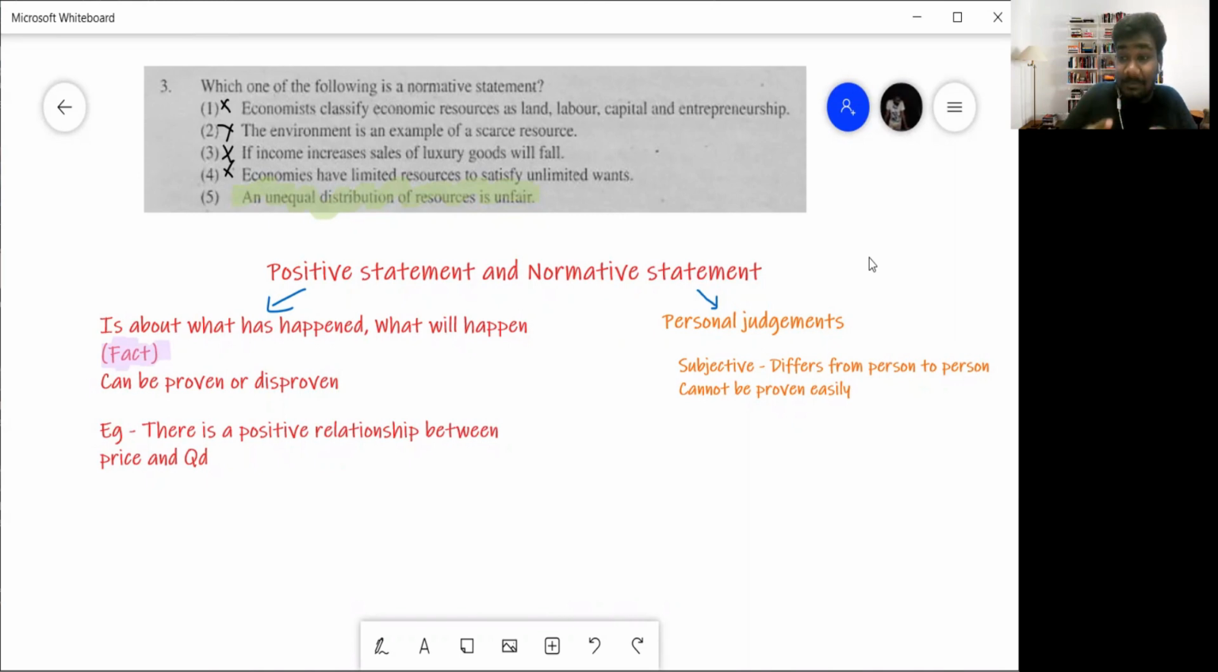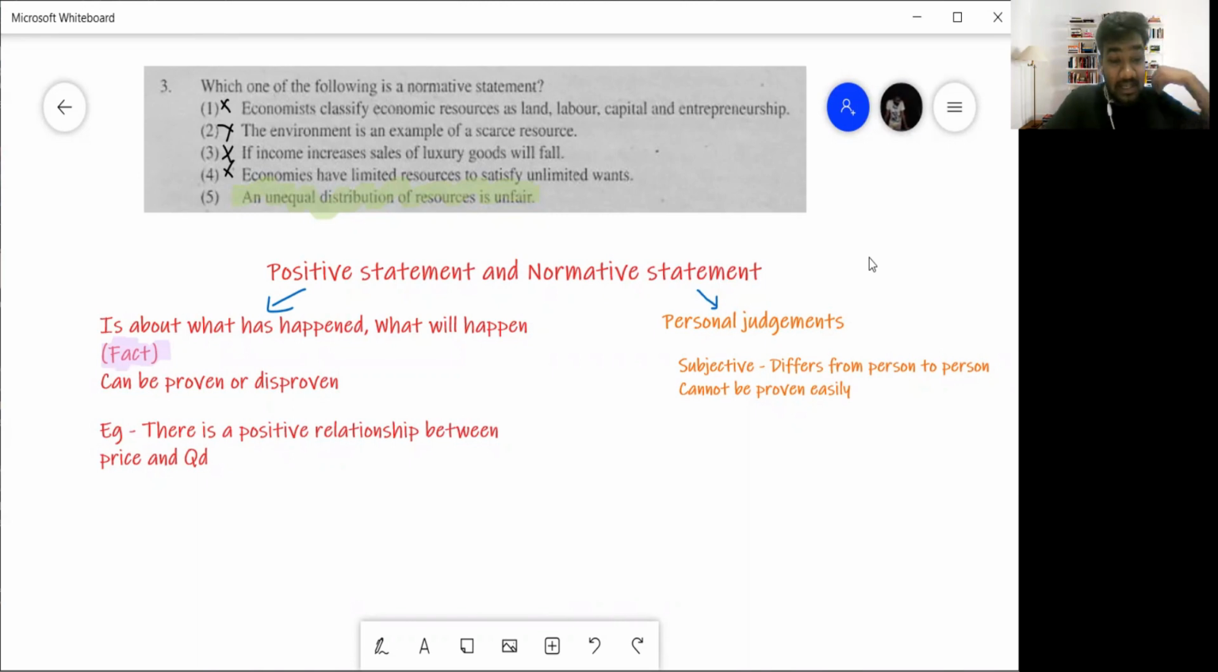Now remember, there's a big mistake people make, right? People think that positive statements mean the truth statements, normative statements mean the wrong statements. That is not really the case. So positive does not mean true, normative does not mean wrong. If that is what you're thinking right now, completely forget about it. There is nothing like that. A positive statement can be true, can be false also. So a positive statement is a statement that can be proven. You can prove whether this is right or wrong.